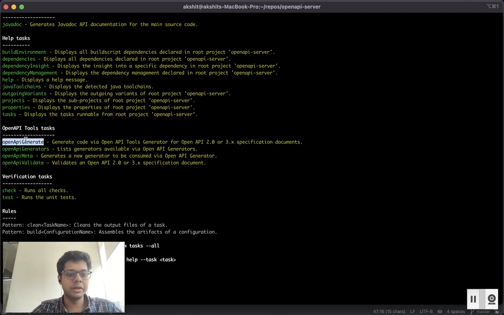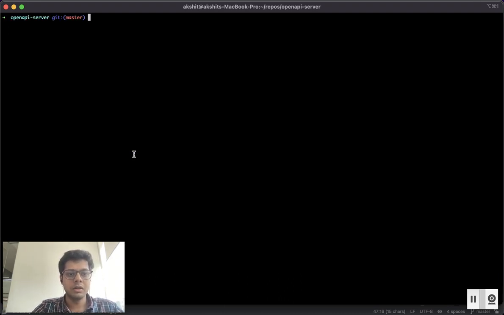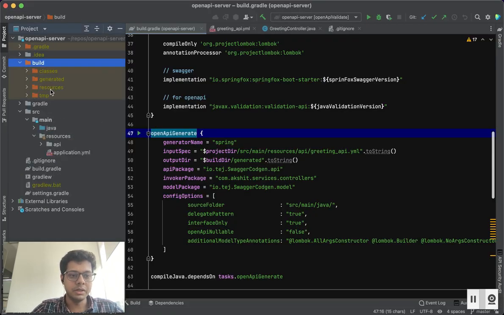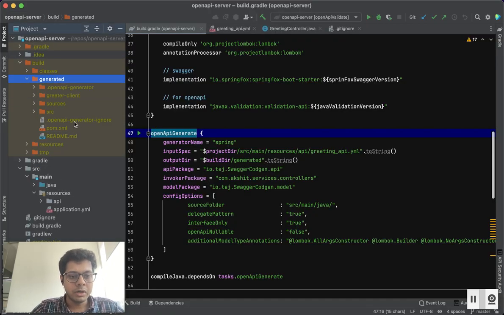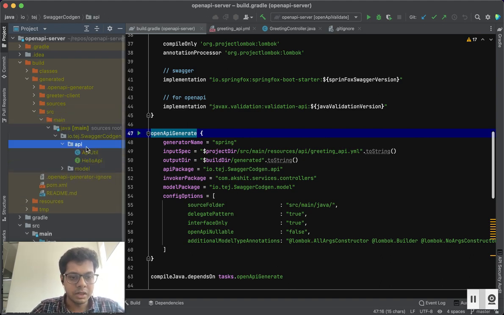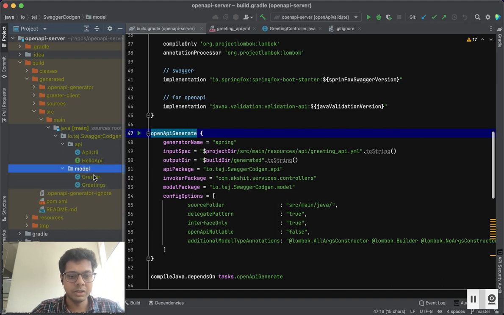So see, we can see that our task has been listed here. Let's generate the files, gradlew openApiGenerate. So you can see now the code has been generated here. We don't have to go inside it, but let's look at how it looks. So there is an API, hello API has been generated, the models have been generated, the greeter, greeting, all these classes have been auto generated.